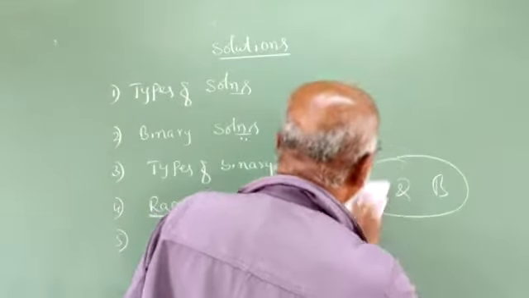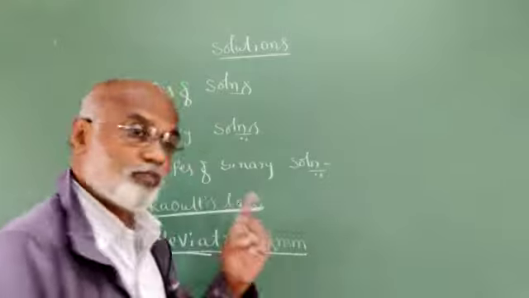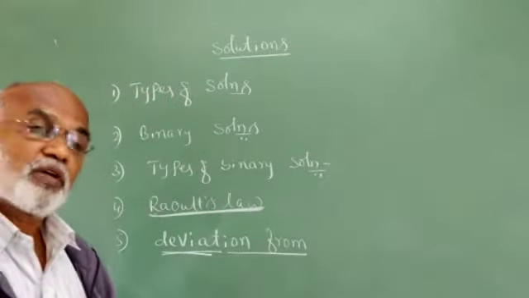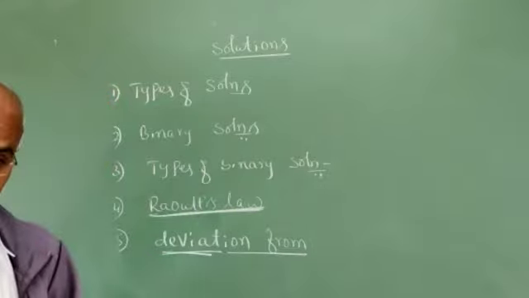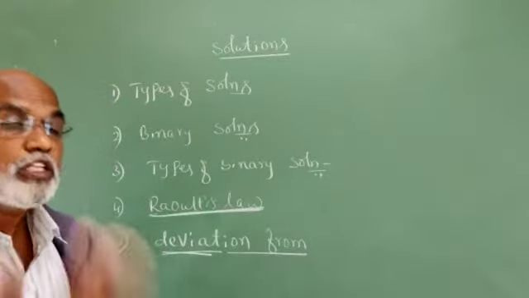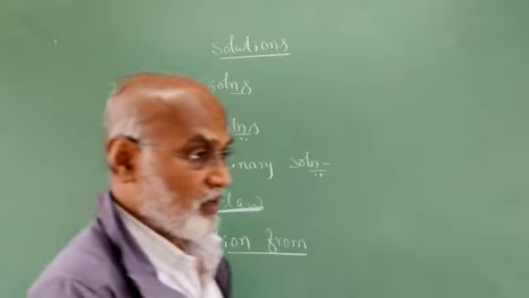So when any binary liquid mixture deviates from Raoult's law, there are two types of deviation, positive deviation and negative deviation. Then, which one is called positive deviation?